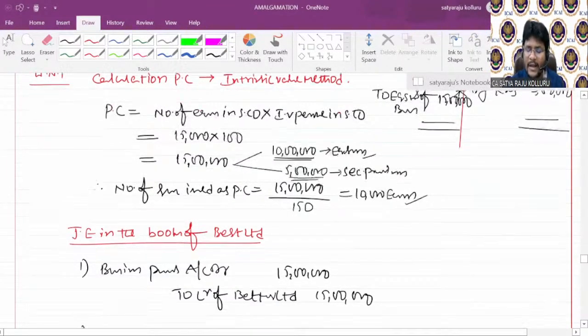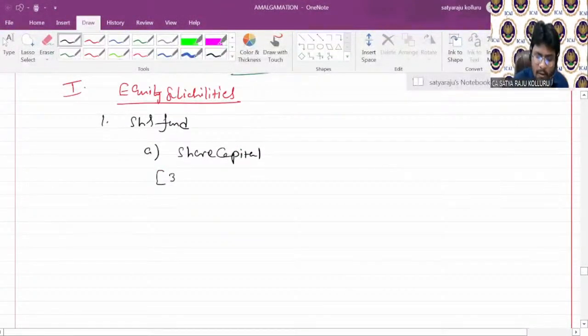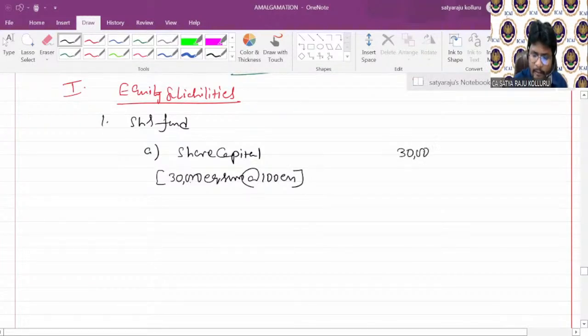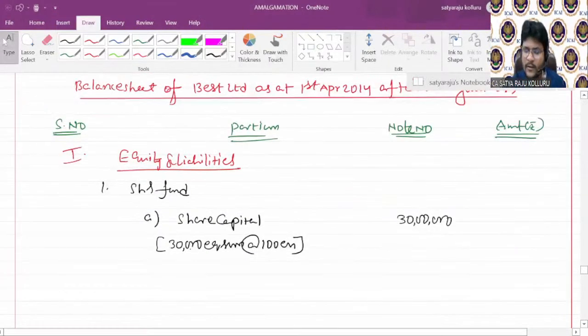That means the total equity shares after issue of PC becomes 30,000. Will you agree? 30,000 equity shares at the rate of 100 each, which leads to 30 lakhs. But in the note, you should clearly mention the existing number of shares, add number of shares issued as PC, then you will get 30,000 shares. But I'm not providing the note, guys, for the time being.